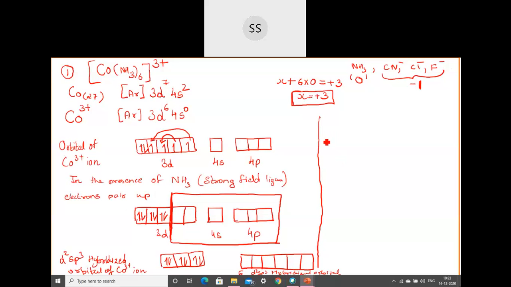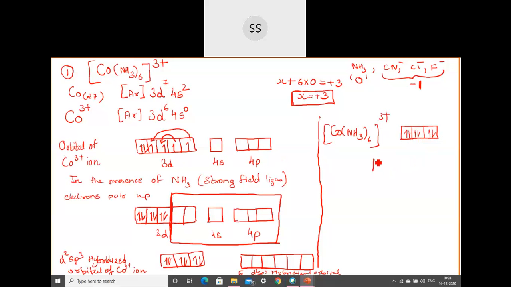After that, you will write directly the complex because the ligand is going to come and occupy the metal ion. So directly you can write the complex which is given to you in the question. I am writing [Co(NH3)6]3+. In that, these orbitals which we have filled and kept together, you write as it is. I don't have place, but you will write next to each other.